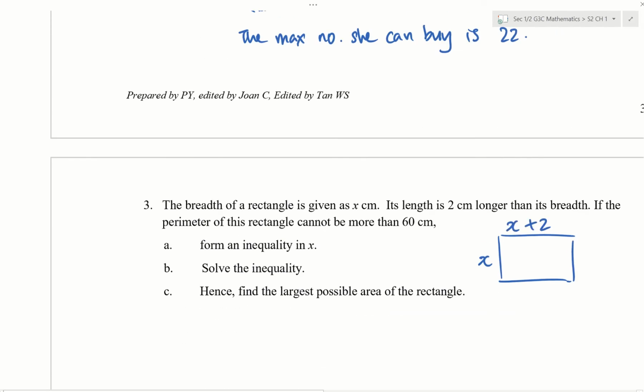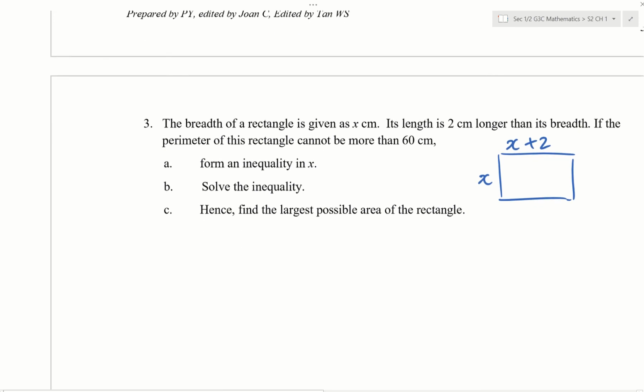X plus 2. So because it's a rectangle, we know the other two dimensions also. The perimeter cannot be more than 60 cm. Cannot be more than, so this is our less than inequality. But can it be equal to 60? If they say cannot be more than 60, then can it be 60? Can, right? So English must be good, less than or equal to. That is the inequality sign we have to use.